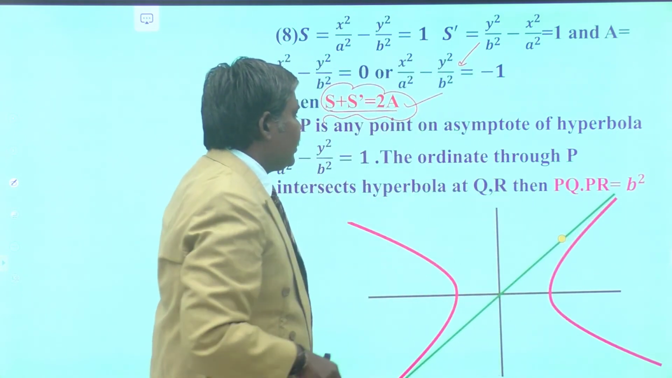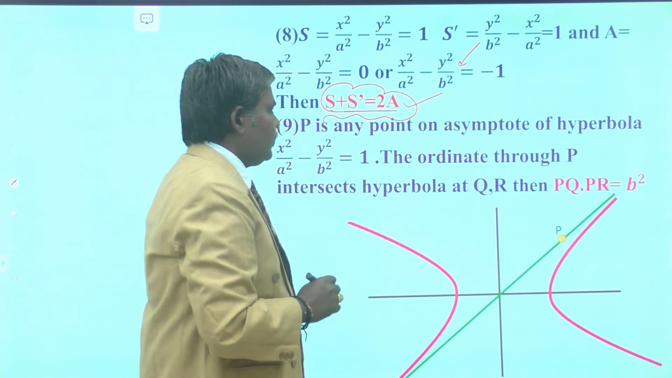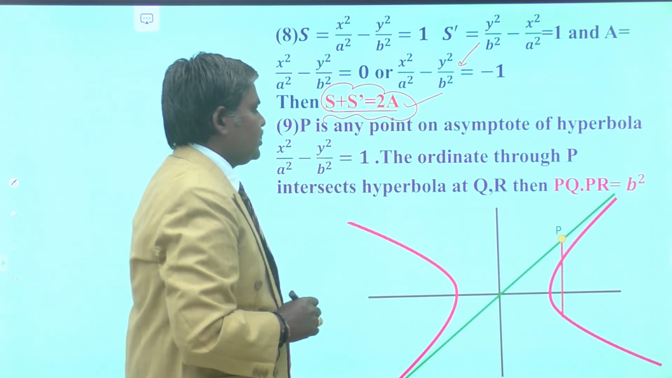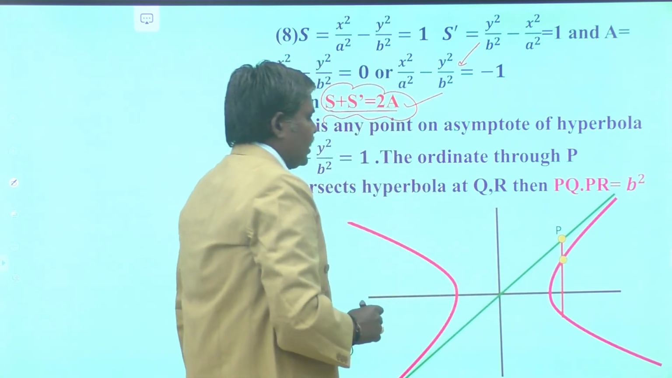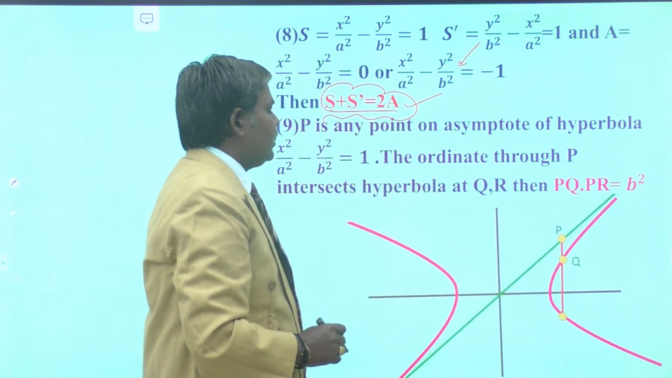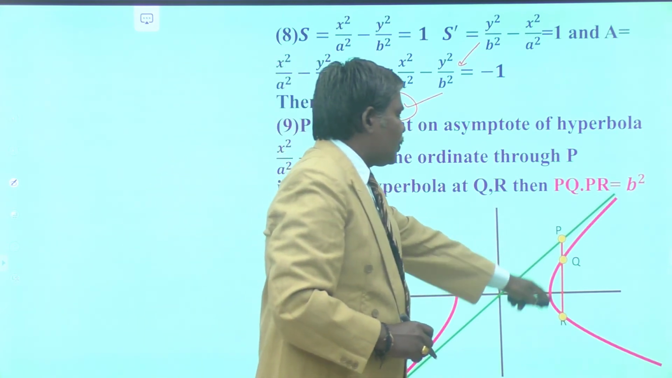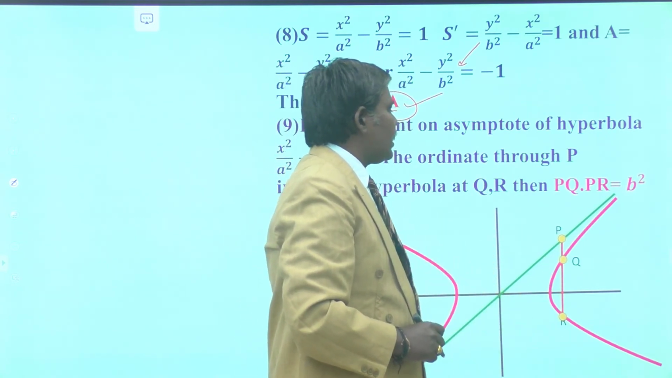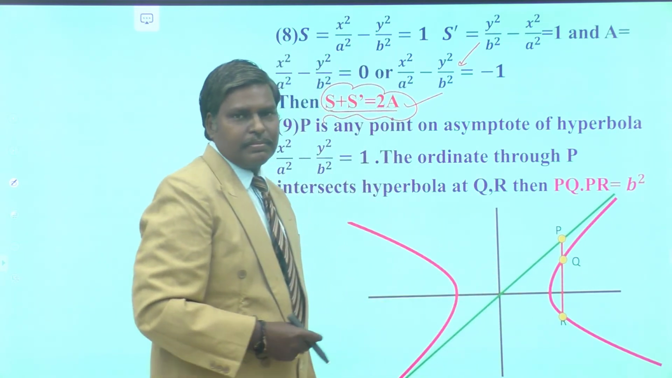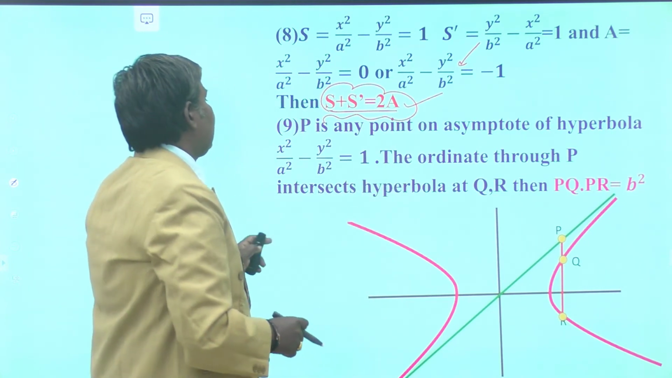Now draw the ordinate through that point P to the axis. This is point P. Now this is the ordinate. The ordinate intersects your hyperbola at these 2 points, as shown in this figure, Q and that is the another point R. So these are the 2 points of intersections Q and R. What you have to show? PQ into PR is equals to b square. This is the related diagram.